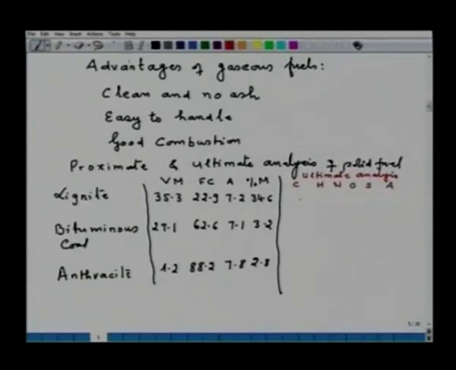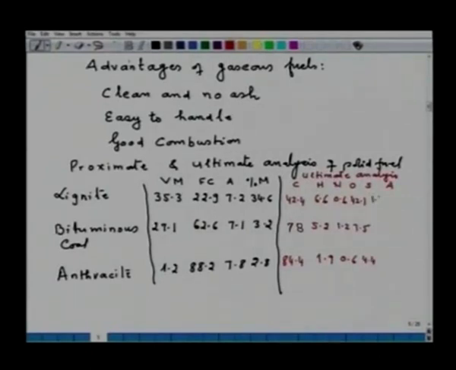So, I am writing here carbon 42.4 and 84.4, hydrogen 6.6, 5.2, 1.9, nitrogen 0.6, here it is 1.2, here it is 0.6, oxygen 42.1, which drastically decreases to 7.5 and ultimately to 4.4.